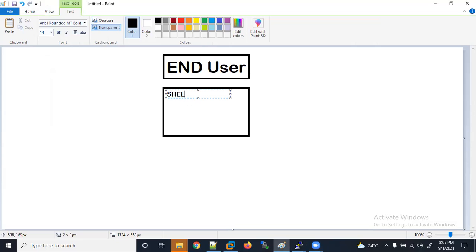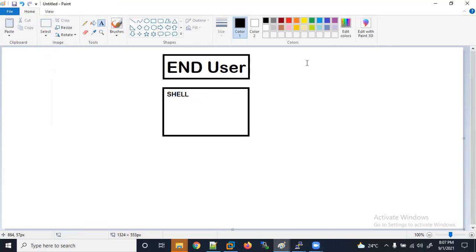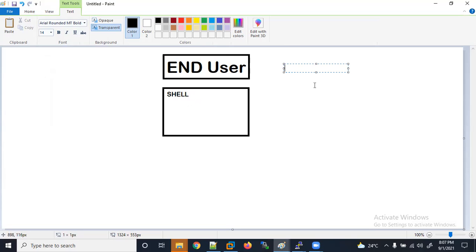Shell. So what is a shell? Firstly, we need to understand what a shell is. Under user, the end user, we learned we are an end user. What is a shell here? So let's learn that. Shell is working as an interpreter between